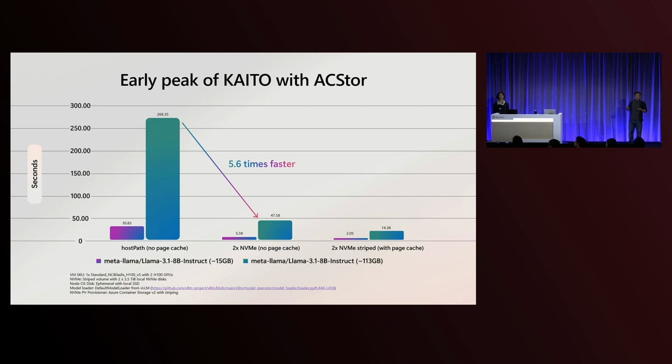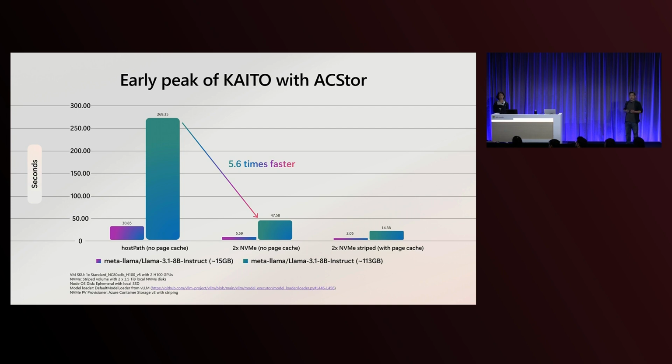In general, if you don't have a specific design, you are going to use host paths to load the files from remote object storage, which is great for cost efficiency, and download to the local host path, which is the local OS disk. In general, it would be a local SSD. The protocol between CPU and memory will be SATA. So if you try to load Llama 3.1 model files, which are around 120 gigabytes, it takes about 270 seconds to completely load the entire files.